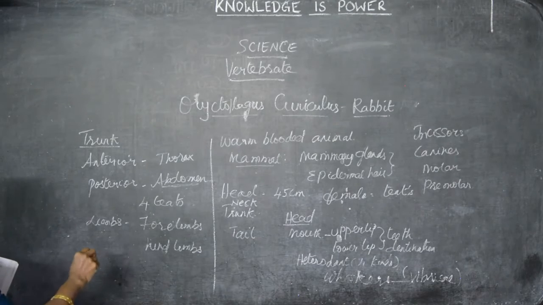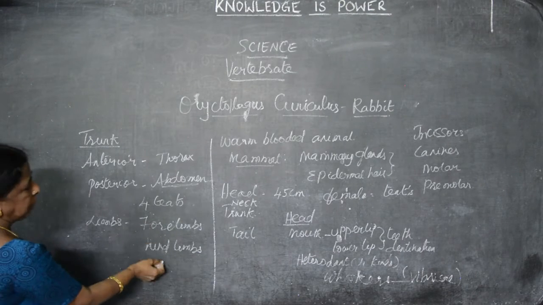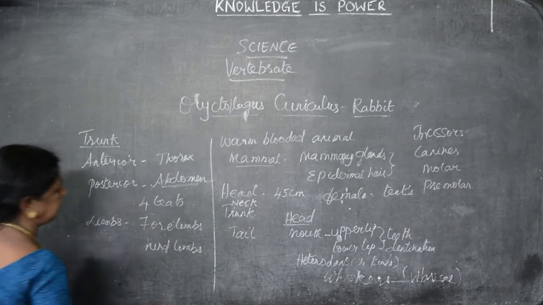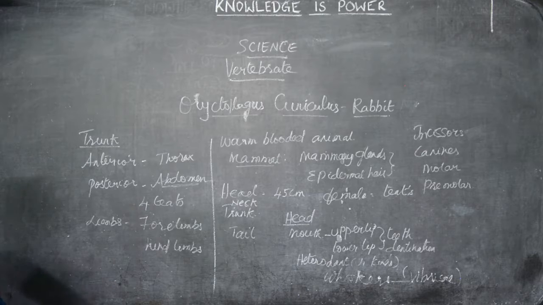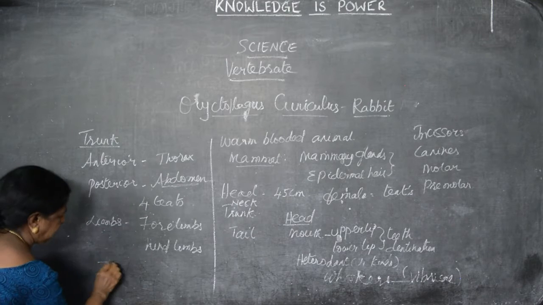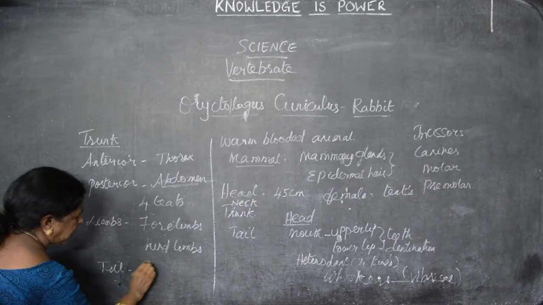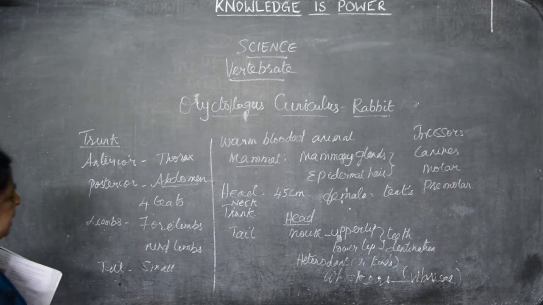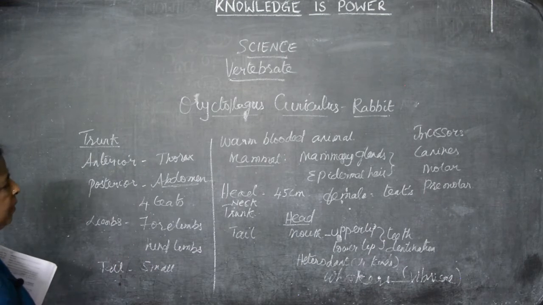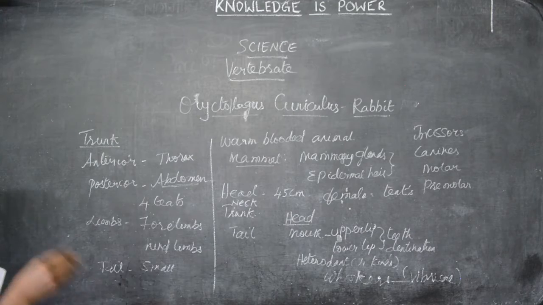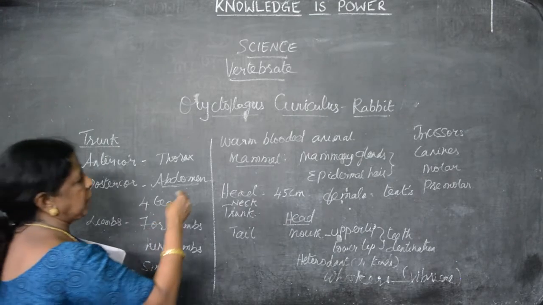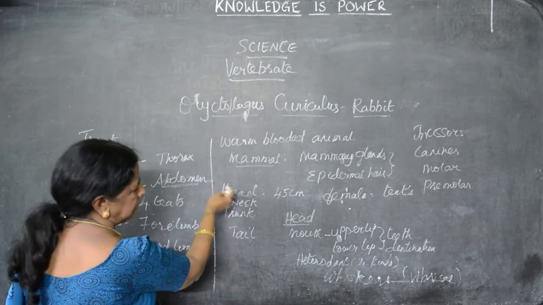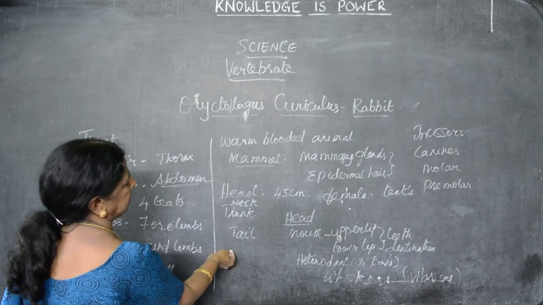Forelimbs are shorter than hind limbs. Both limbs help the rabbit to jump and to move from place to place. Next, the tail. The tail is a very small organ. It gives a signal to the other rabbits that they are in danger, so they can move away from the place easily. So, the external structure: the body can be divided into head, neck, trunk and tail.